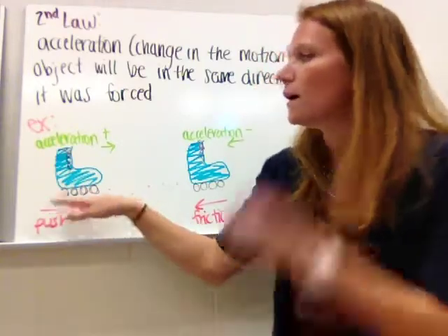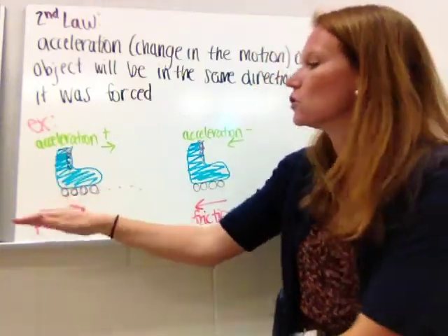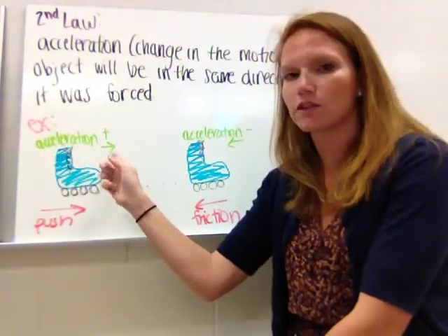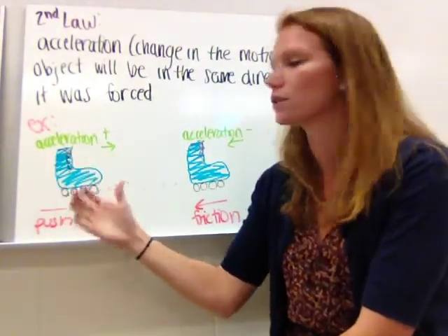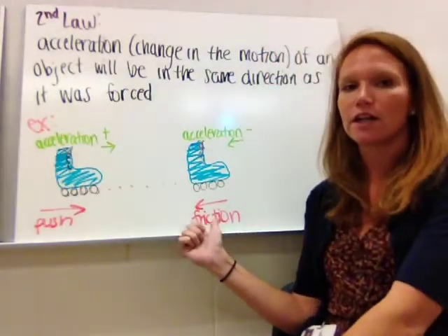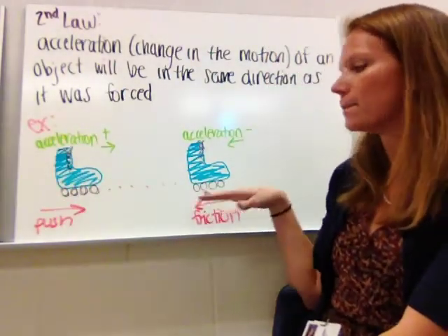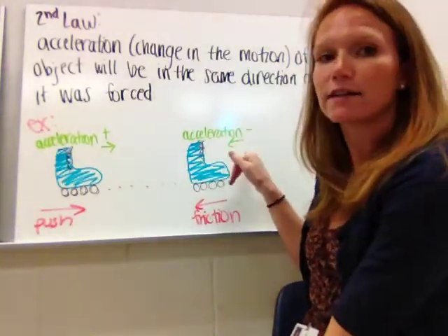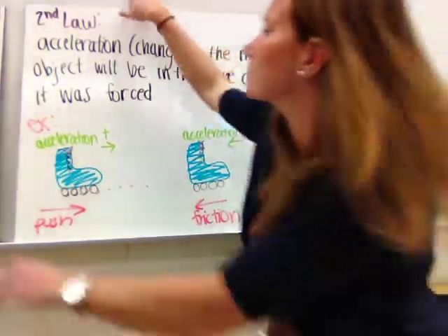For example, the roller skate was sitting still, you pushed it in this direction, so it accelerated in this direction. It was positive acceleration because the speed was increasing, the velocity was increasing. Then friction got a hold of it and was forcing it in the opposite direction, so it was negatively accelerating, or slowing down.